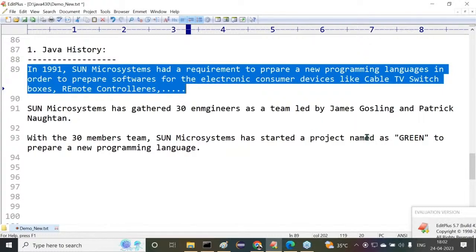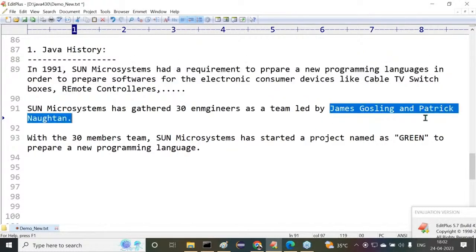The team leads are James Gosling and Patrick Nathan. Observe carefully. Actually, Patrick Nathan is a key person in Sun Microsystems, but the whole credit goes to James Gosling. Strictly speaking, James Gosling was with Sun Microsystems only up to the Java 3rd version. After the 3rd version, he left Sun Microsystems and went to some other organization. Now he is not with Sun Microsystems or Oracle Corporation.